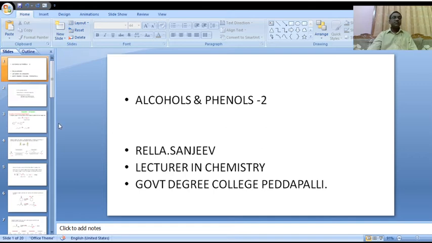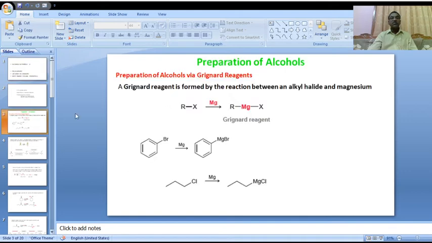Now let us go to phenols, another extra information. Here, the introduction part: acidity character of alcohols and phenols, nomenclature of alcohols and phenols, and isomerism of monohydric alcohols.